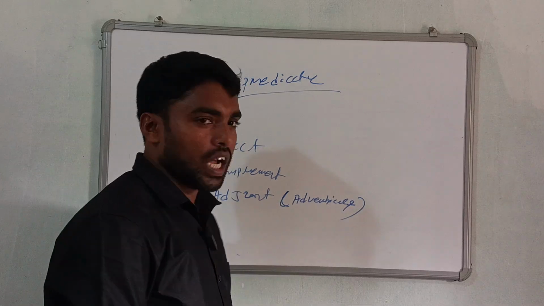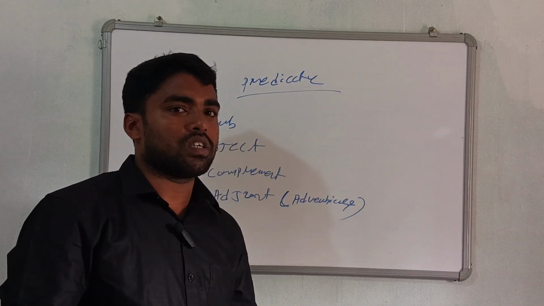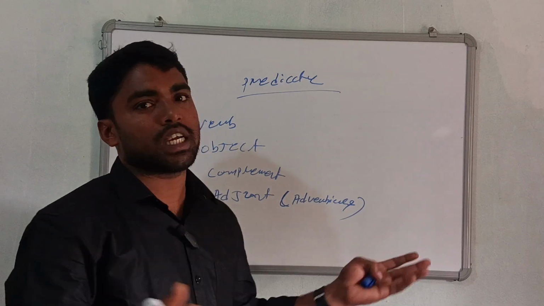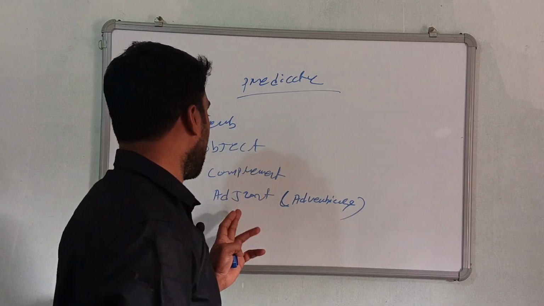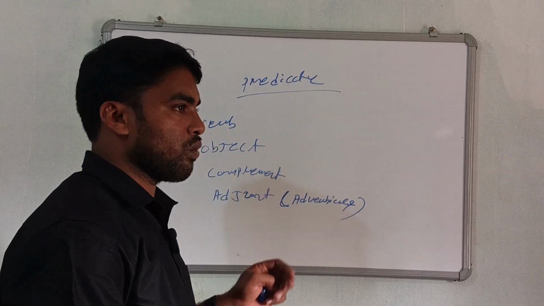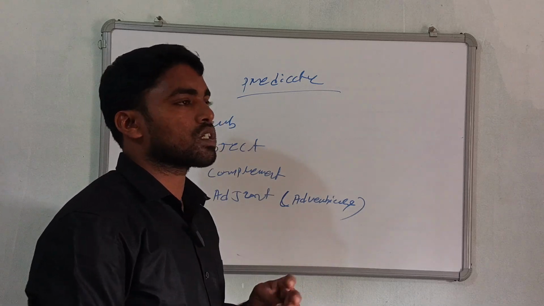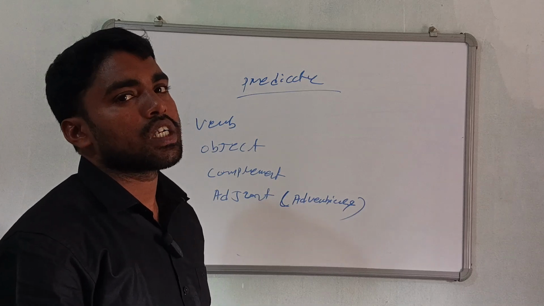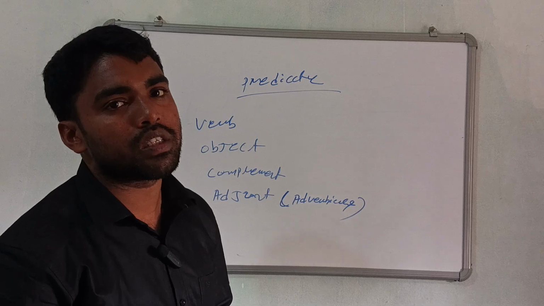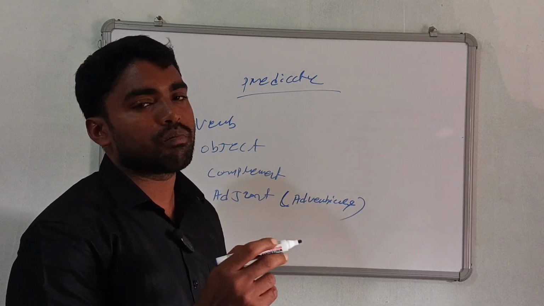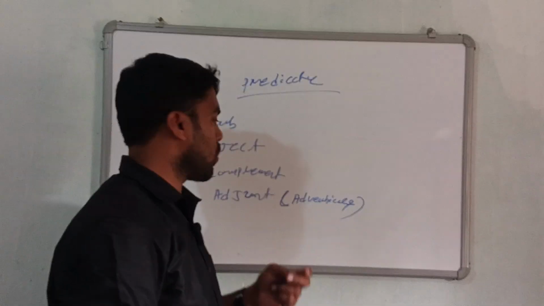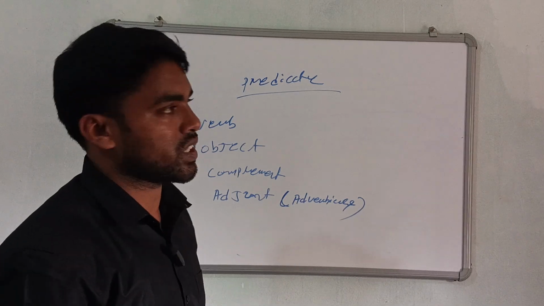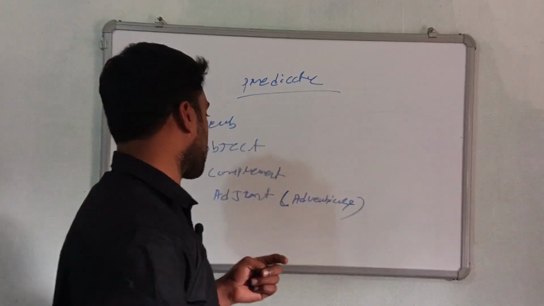And this is the adjunct. Adjunct means extra information. It is not necessary in the sentence, but gives extra information. Suppose an example: Mr. Raut sang a song very beautifully in the studio. "Very beautifully" and "in the studio" are the extra information. So adjuncts are used for the purpose of extra information.